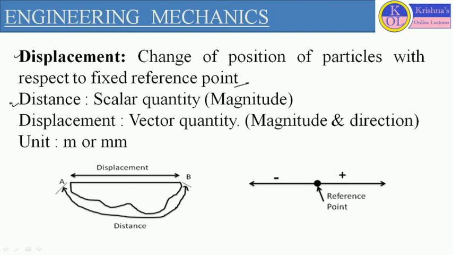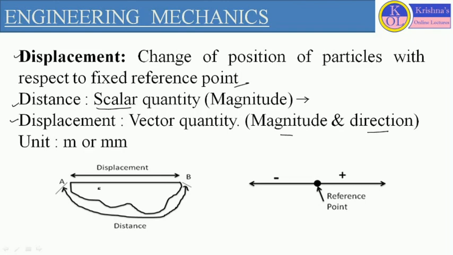Distance we can also define in the same way. If any particle or any body is changing its position with respect to a fixed reference point, this is also called distance. But the basic difference between distance and displacement is that distance is always considered a scalar quantity, because we only define magnitude. Distance is defined by magnitude only, but displacement is considered a vector quantity, so it is defined by both magnitude and direction.